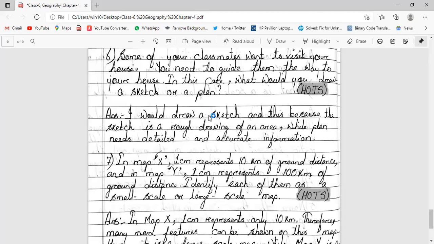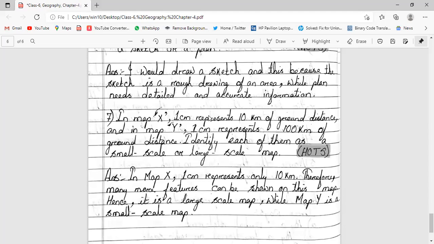In this case, what would you draw, a sketch or a plan? I would draw a sketch, because a sketch is a rough drawing of an area, while a plan is detailed and accurate information. In map X, 1 centimeter represents 10 kilometers of the ground distance, and in map Y, 1 centimeter represents 100 kilometers of the ground distance.